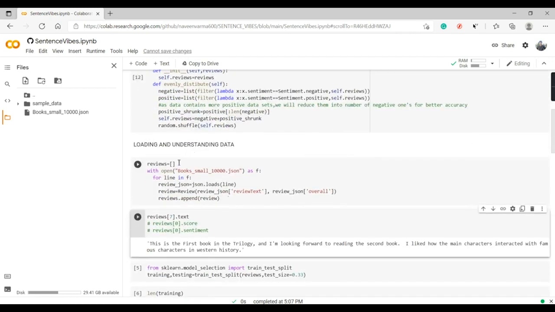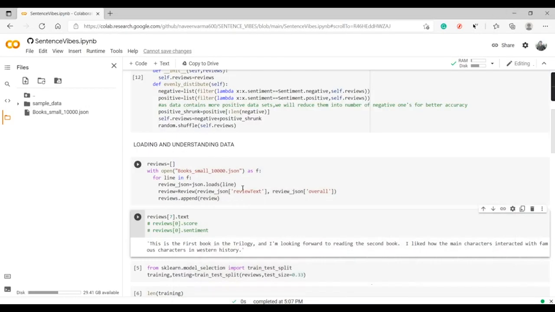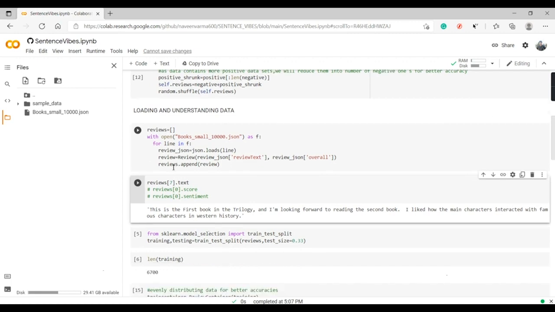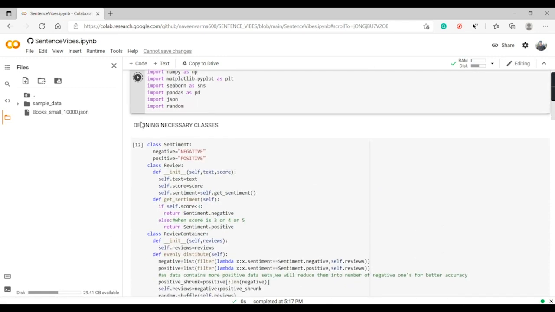Now we'll make an empty list named reviews, where we will store all our reviews. Now we'll open the file name using with open, the file name here as f, and for each line in f we'll load that line into a variable named review JSON. From that review JSON we have many columns, as we have seen: overall, summary, likewise. We'll only select the review text and overall, which are required for this project, and we'll append each review into this reviews list. So, for example, we'll see a random review. Just a second, I'll run all these cells.